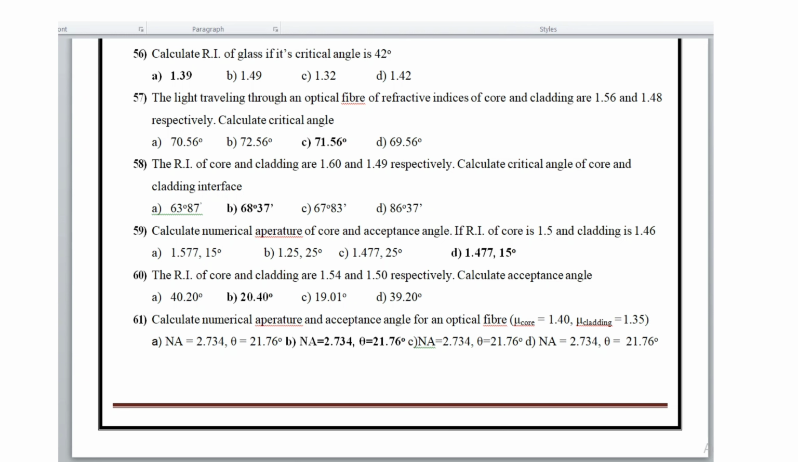The refractive indices of the core and cladding are 1.60 and 1.49 respectively. Calculate the critical angle at the core and cladding interface. It is 68 degrees 37 minutes.